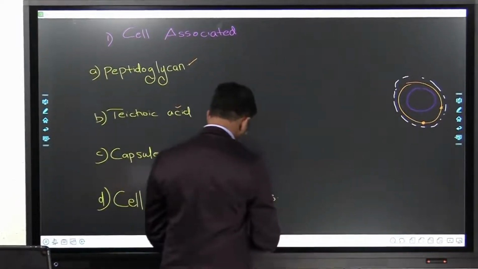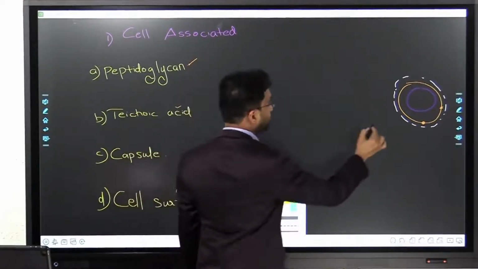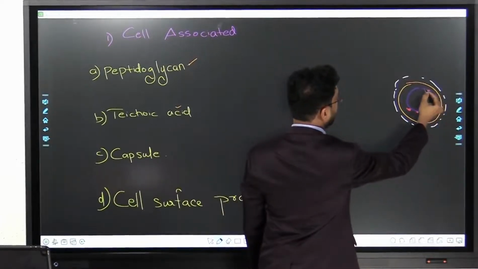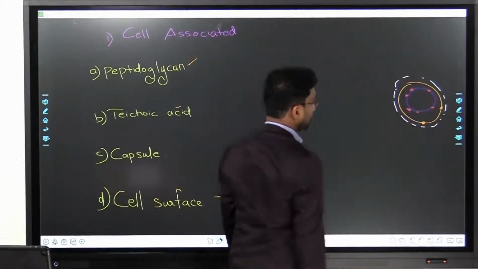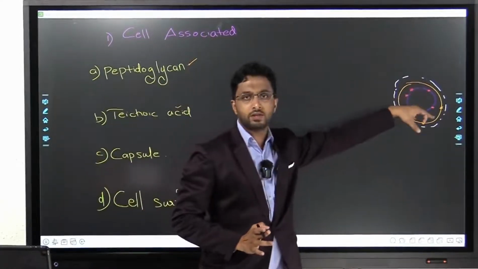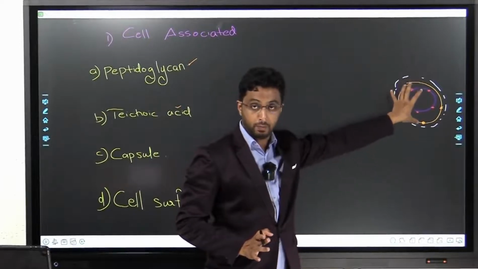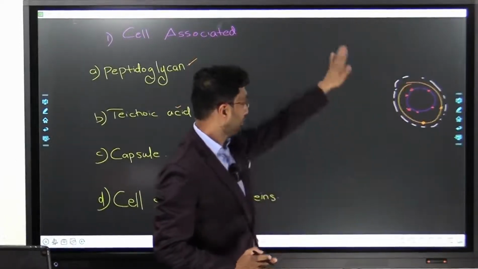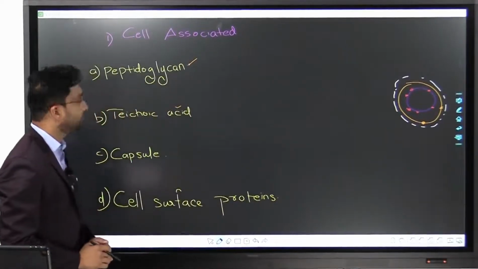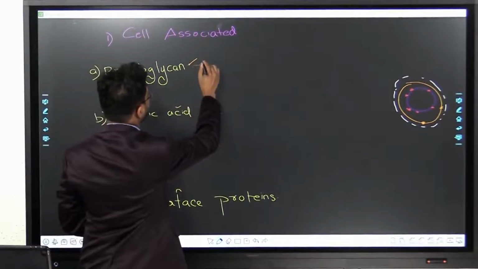So you have got cell surface proteins. These are the virulence factors. Then you have got peptidoglycan and teichoic acid, components of the cell wall. Then you have got the capsule outside that. Each of these has some specific functions, of which the first one is peptidoglycan.